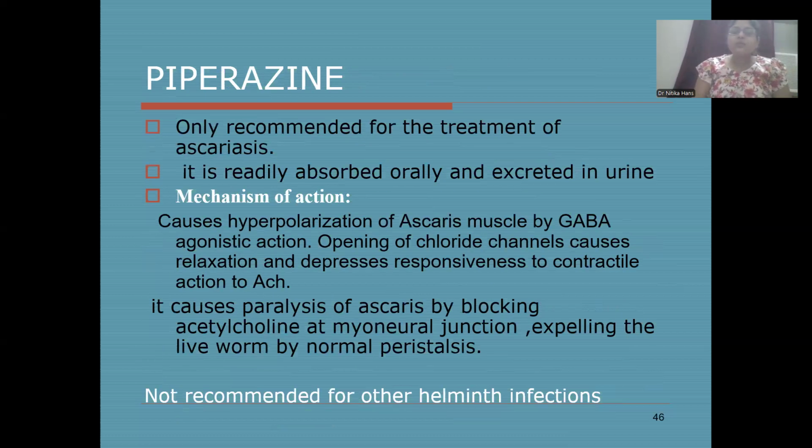Piperazine is the drug which is used for the ascariasis and is readily absorbed orally and excreted in the urine. Mechanism of action: it causes hyperpolarization of the ascaris muscle by GABA agonistic action. Means it is a GABA agonist and it will cause the hyperpolarization of the ascaris muscle, opening of the chloride channels causing the relaxation and depresses the responsiveness to contractile action of the acetylcholine. Means there will be paralysis of the ascaris because of the hyperpolarization and blocking of the acetylcholine at neuromuscular junction, expelling the live worm by the normal peristalsis.